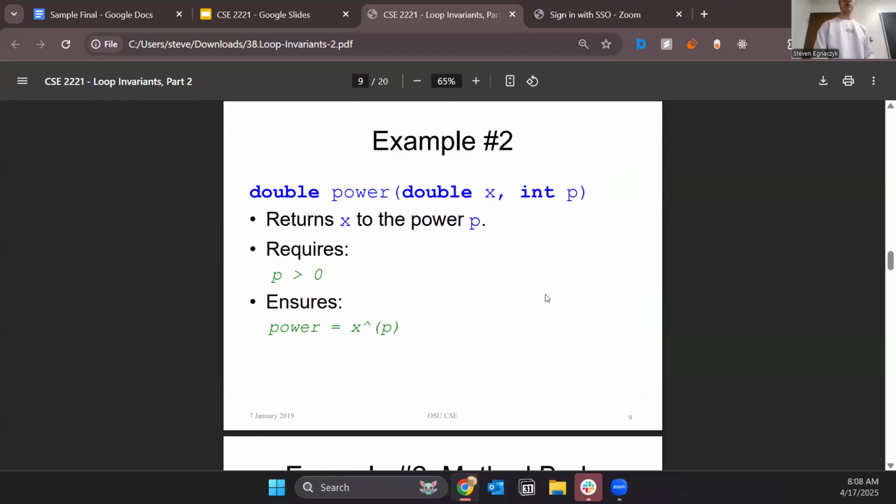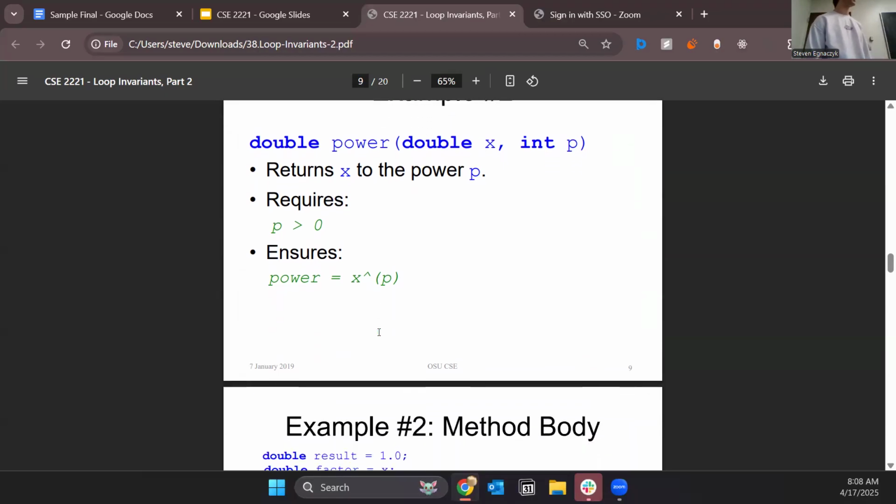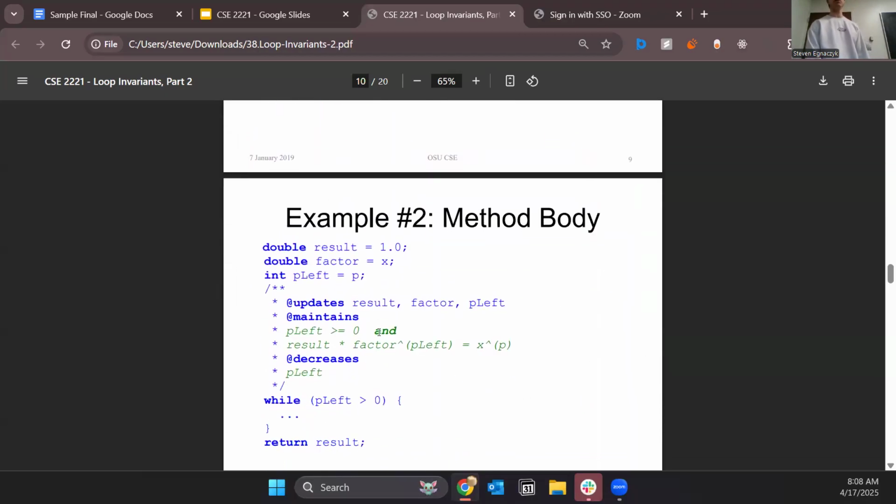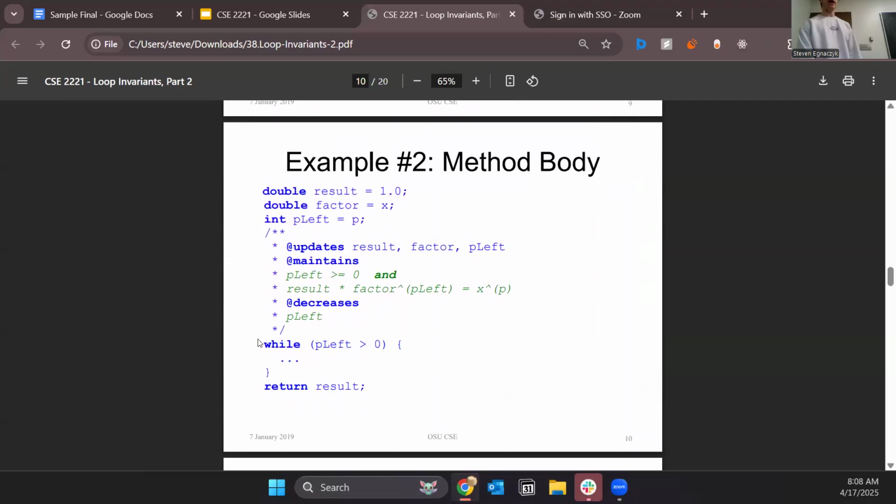So we have our second example here, which is the power method. It returns a double, takes in a double x and an integer p, and returns x to the power p. It requires that p is greater than 0, and ensures that the power is equal to x to the power of p, whatever you want to take the double to the power of. Okay, and then here is an example of a method body that you might be given on an exam. You don't know what the while loop actually does, but you are given all of the information that you can use to determine it, right?